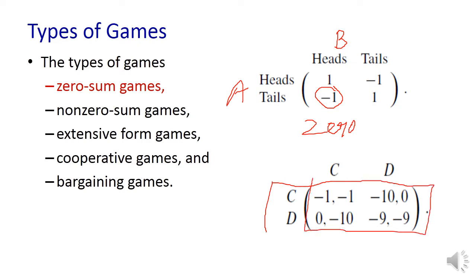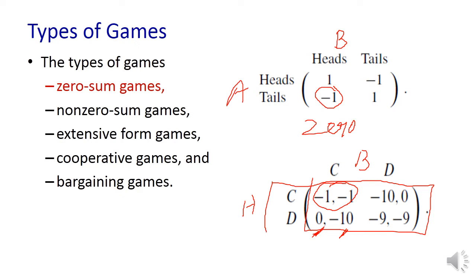There are some other types of games, like non-zero sum games, where you can observe the payoff matrix. You can see that there are two entries. The first entry refers to the profit for the first player and the second entry to the profit for the second player. So profit and loss are different here. It can differ. You can observe here the profit is 0 for A and the profit is minus 10 for B. So in that sense there are two values. So this is called a non-zero sum game.